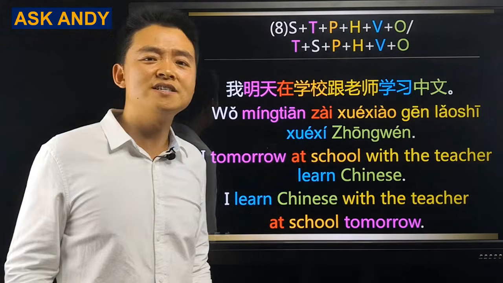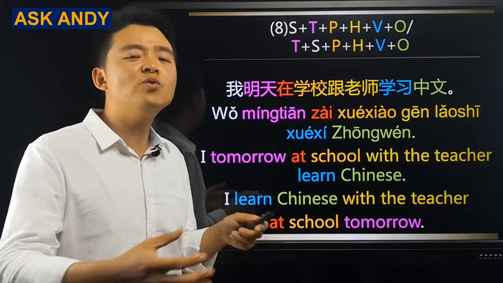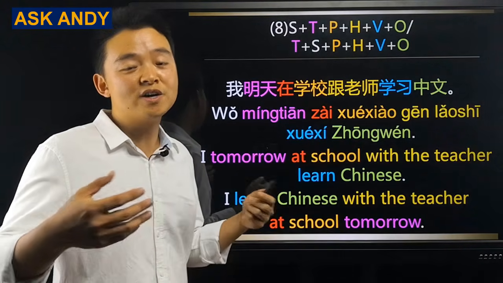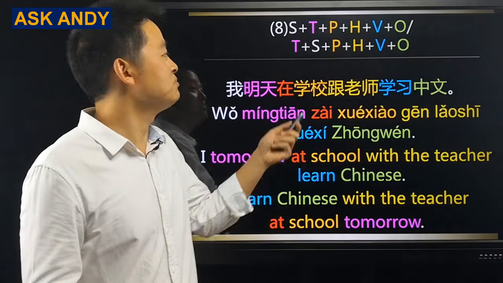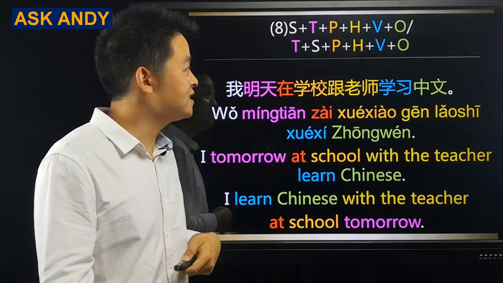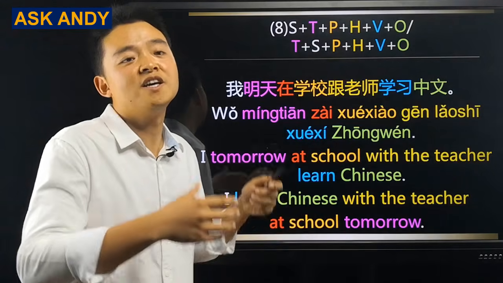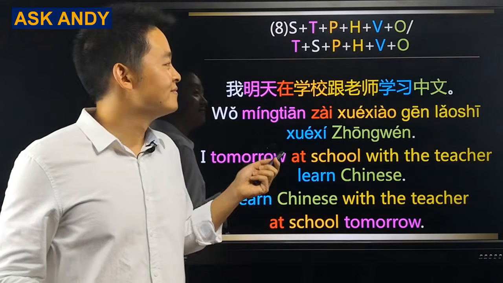And for this type of sentences, don't worry about it. Only when we are writing, we can have a complicated sentence like that. When we are speaking, we are going to talk about maybe the time, and then talk about the place, and then talk about how. Usually, we won't have all these parts in one sentence.